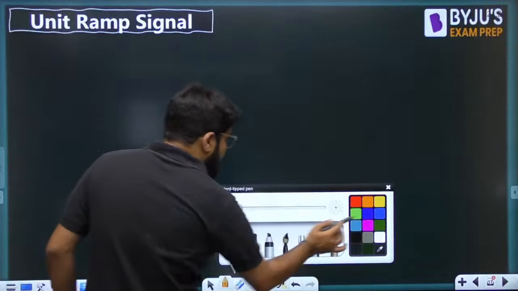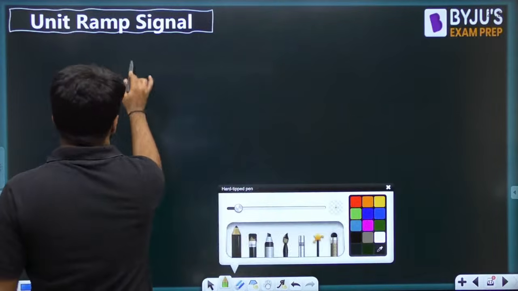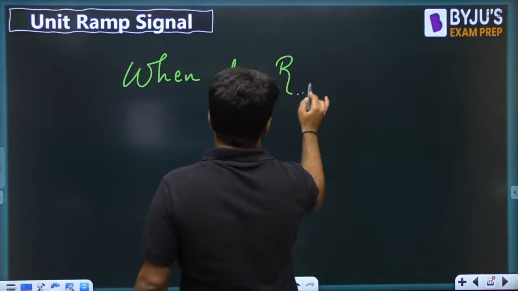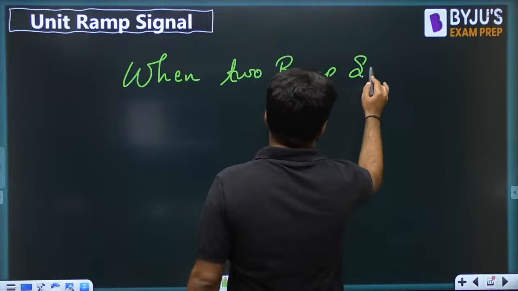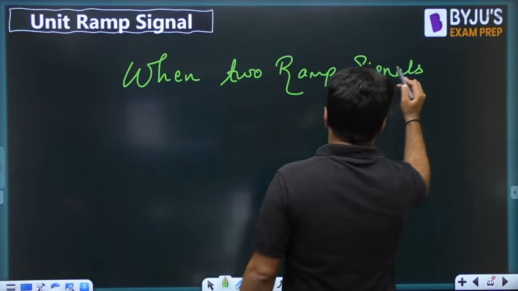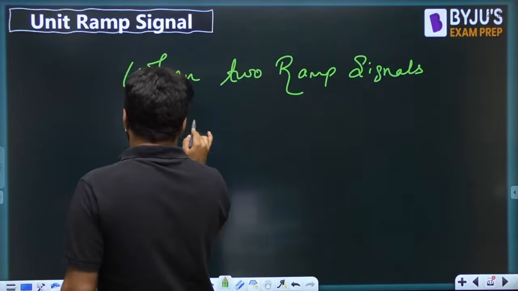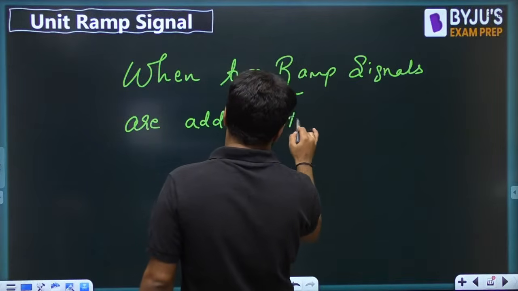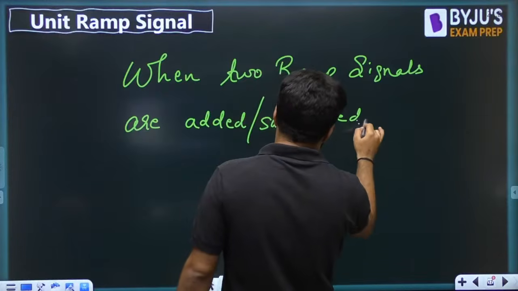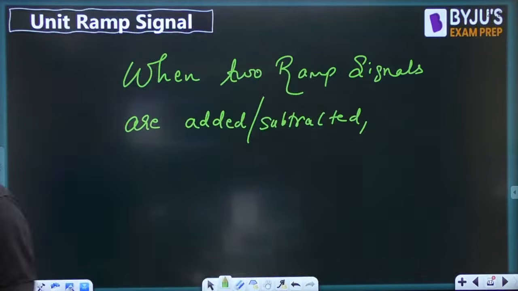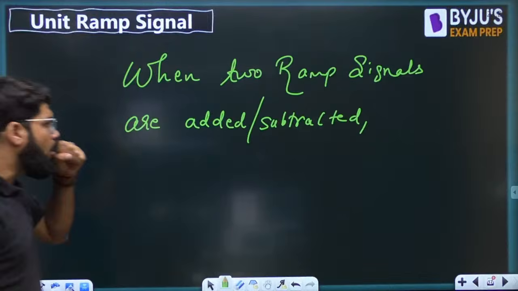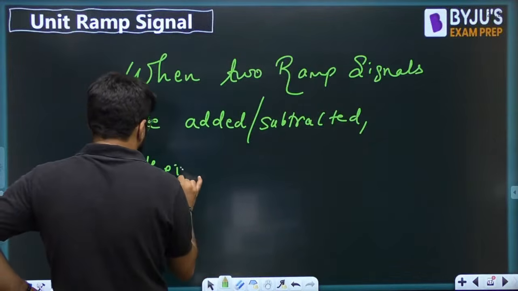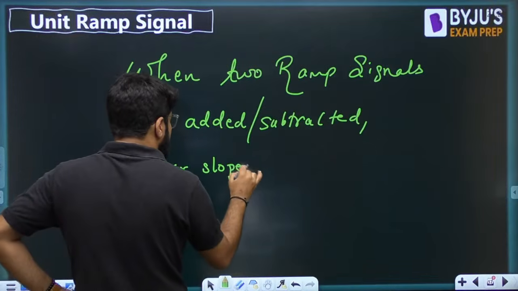Okay. So guys, a very important point to note here is: when two ramp signals are added or subtracted, then what is the net result?